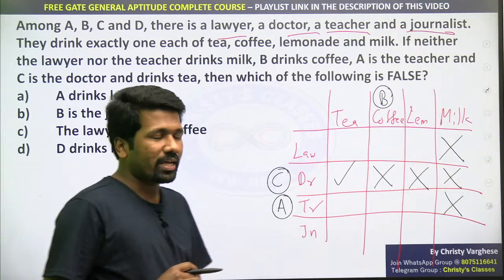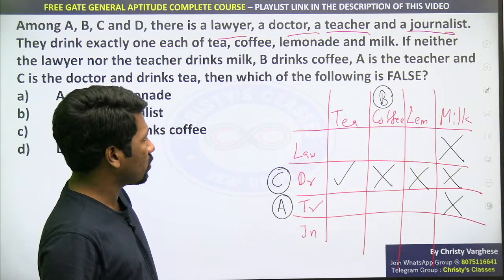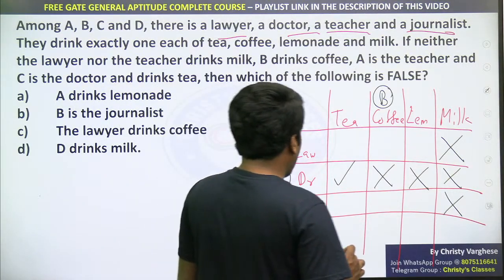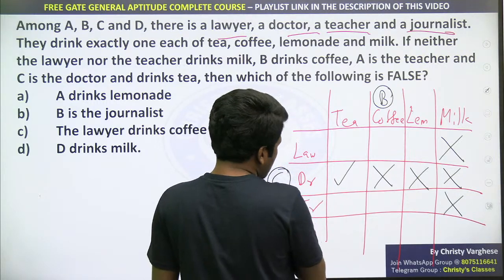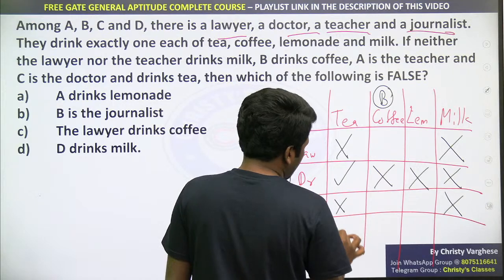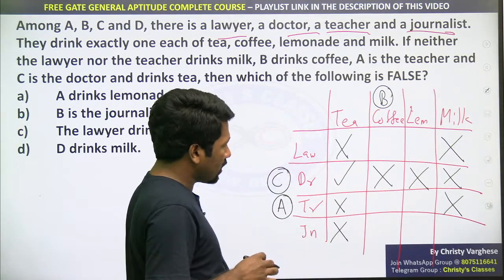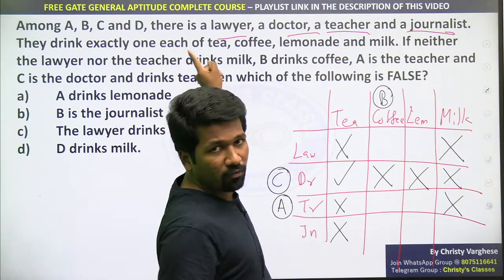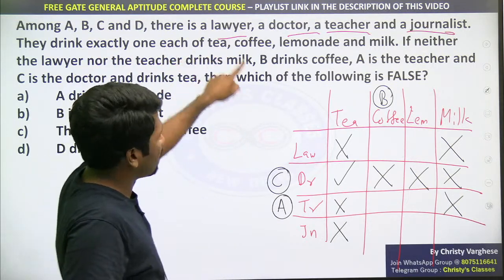Did you all understand that? C cannot drink lemonade, coffee, milk. And as the doctor is already drinking tea, no other profession, no other person can drink tea. Because one beverage for one person, exactly one each.